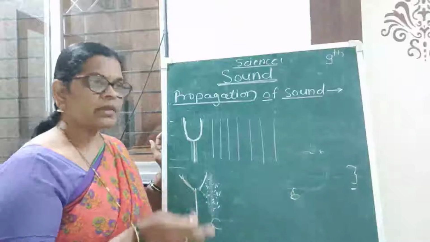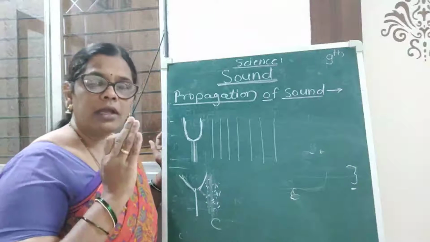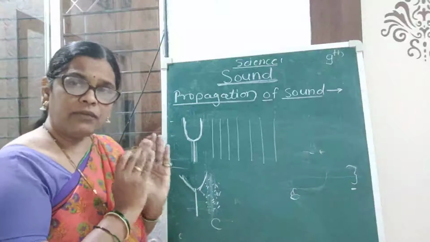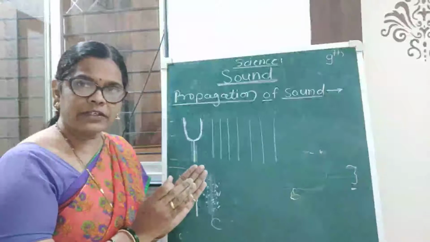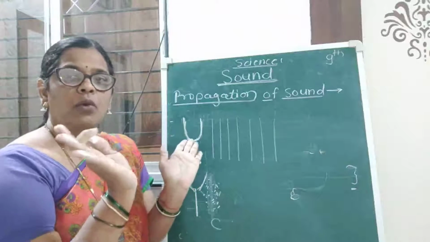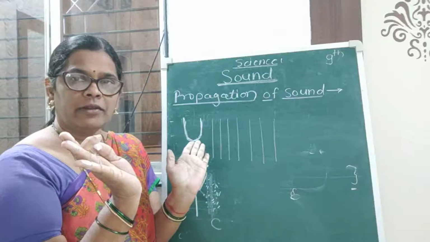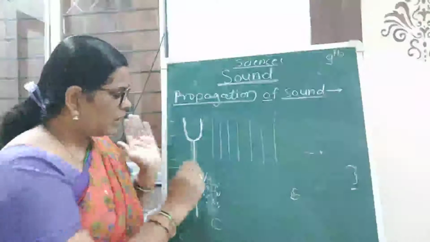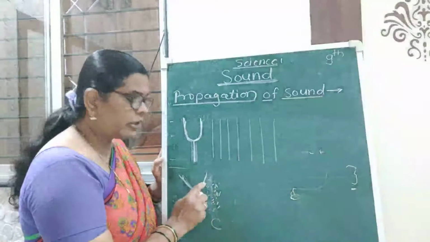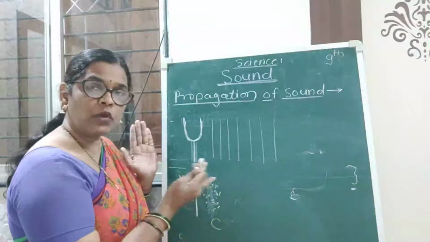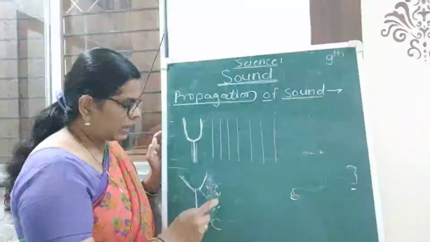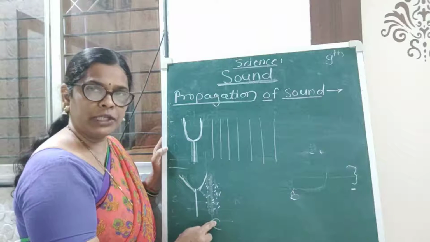In this way, when we hit the tuning fork on a hard surface, in the first position it vibrates, and the arms of the tuning fork go away from each other. At that time the air which is present near the arm gets compressed, meaning air particles are close to each other, and that region is called compression.